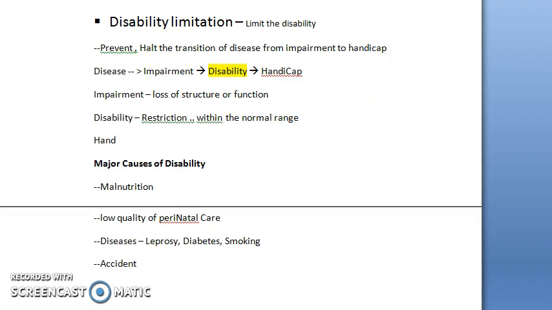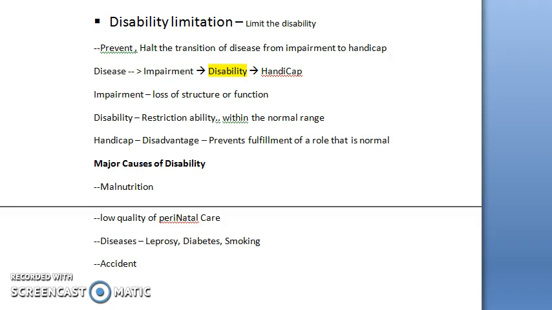Now, handicap. Handicap is a disadvantage. Look at the terms you have to use. Disadvantage resulting from an impairment or disability. Handicap is a disadvantage occurring because of an impairment or a disability, and it limits or prevents the fulfillment of a role that is normal.